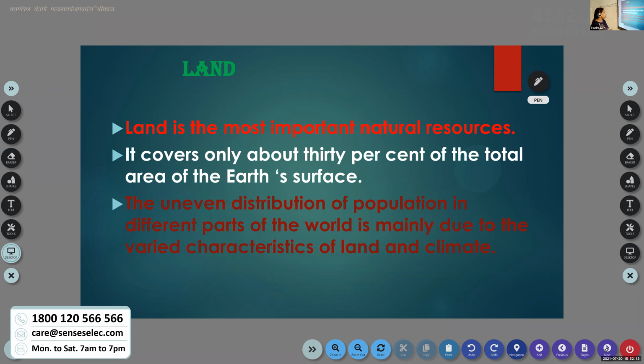And we know that the uneven distribution of population in different parts of the world is mainly due to the varied characteristics of land and climate. So in the last class, we discussed that the population is not the same. The population is different from country to country. But there are various factors behind that. The most important characteristics of diverse populations are land and climate.